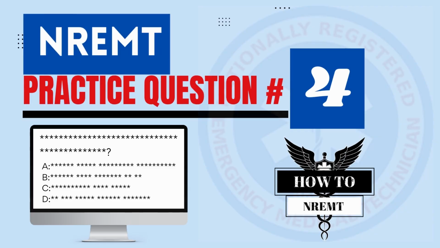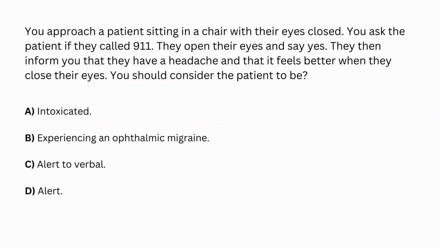NREMT practice question number 4. You approach a patient sitting in a chair with their eyes closed. You ask the patient if they called 911. They open their eyes and say yes. Then they inform you that they have a headache and that it feels better when they close their eyes. You should consider the patient to be A.